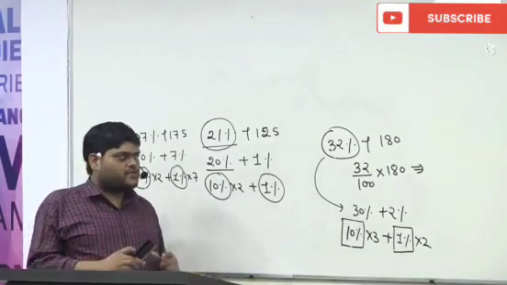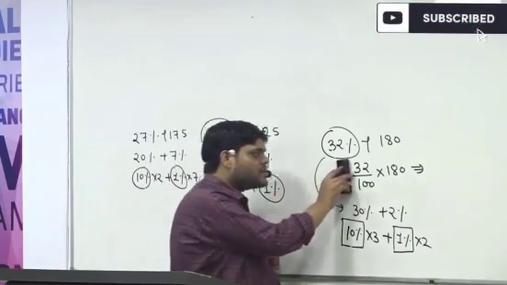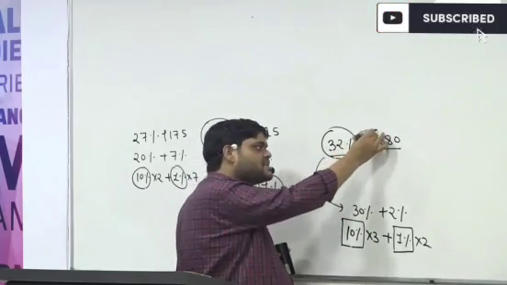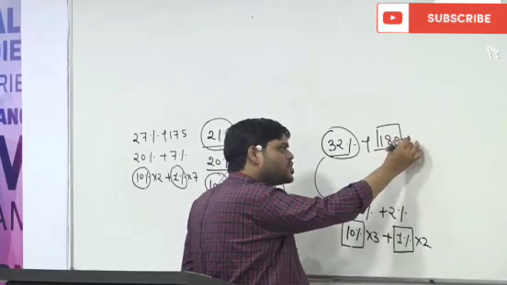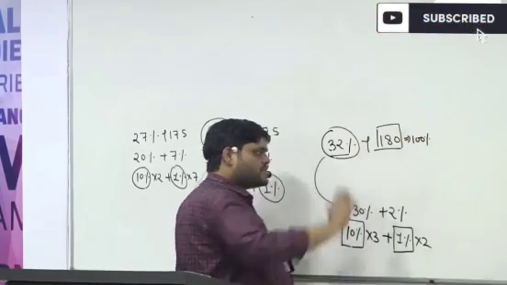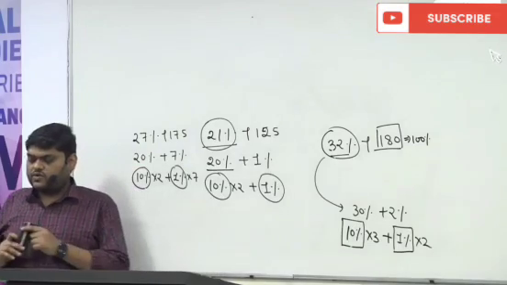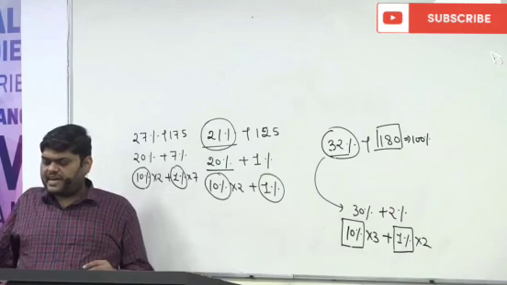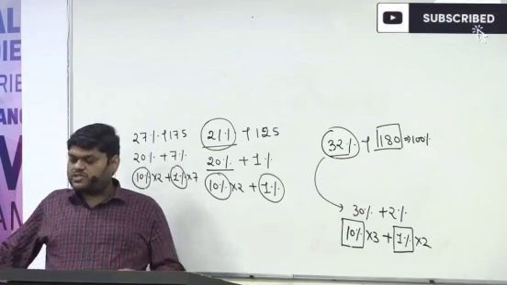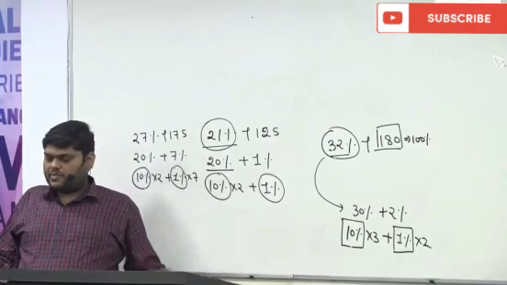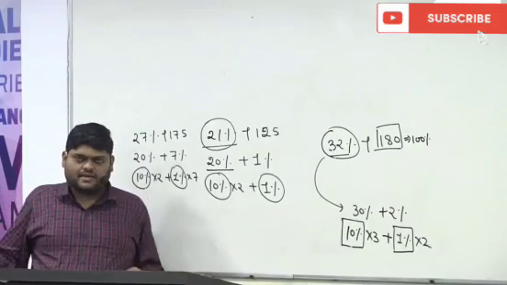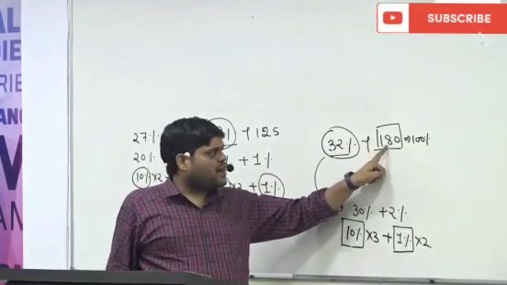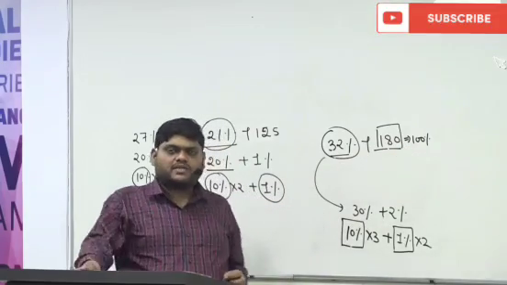So what I told you, whenever we are finding out 32% of 180, the simple meaning is this 180 is equal to 100%. I will take up your doubt just after some time. I'm taking the doubt of Muskan, why we are dividing by 10. I'm taking that so that everybody will understand. 32% of 180. So this 180 is always equal to 100%.